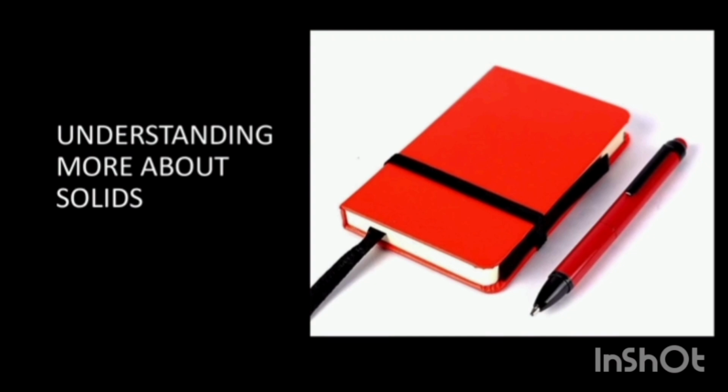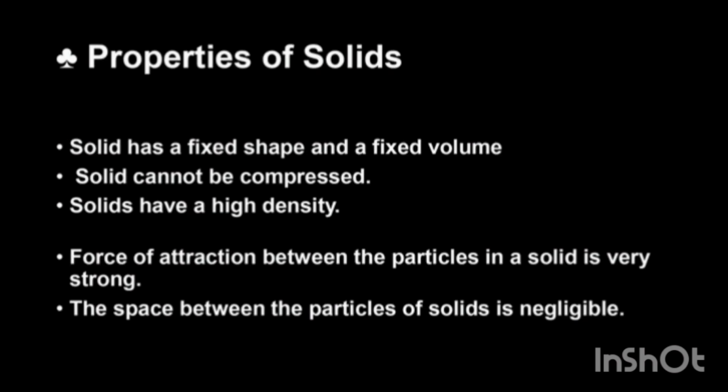So let us see the properties of solid. Solid has a fixed shape and fixed volume. Solid cannot be compressed. Solid have a high density. Force of attraction between the particles in a solid is very strong. The space between the particles of a solid is negligible.